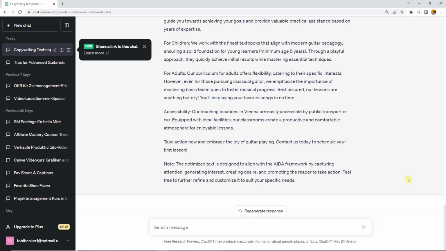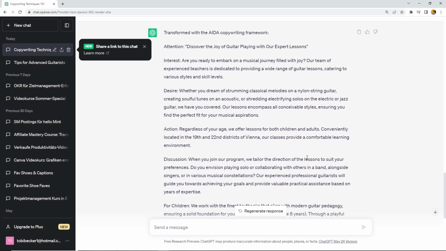For example, the FAB model is rather for bullet points. AIDA is for simple LinkedIn postings and for landing pages. So different frameworks have also a different usability. So don't use every framework for landing pages or for LinkedIn postings, but really be a bit decisive on what to use when.